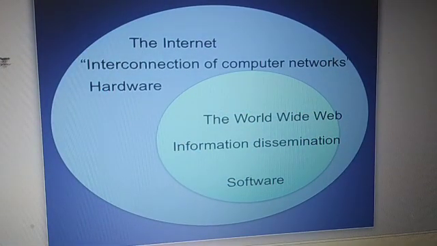And www, which disseminates information among us, is the software of the internet. Understood? The hardware part is the interconnection of computer networks, and www is the software part of the internet.